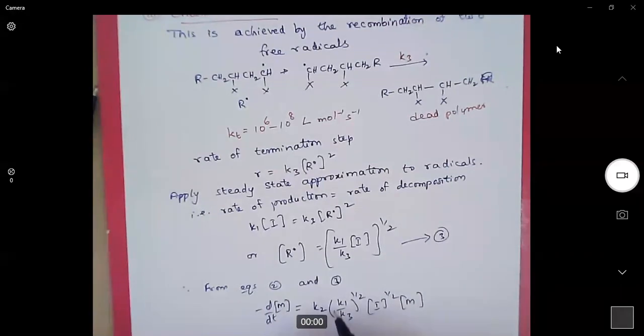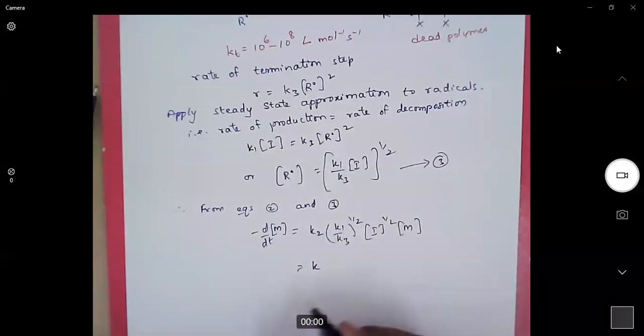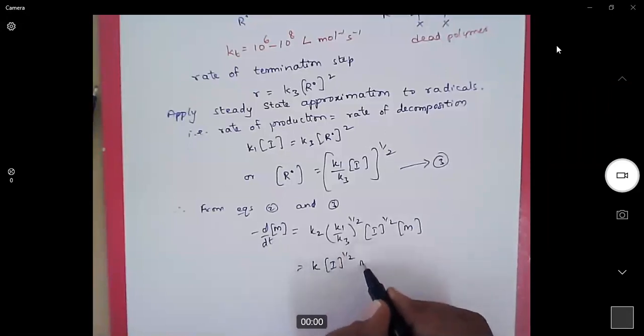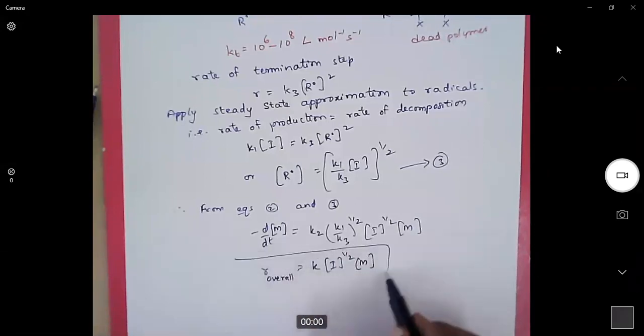So overall, these are all constants. We can go for a new constant K into I power half into monomer. So this is the overall rate of the reaction, where K is equal to K2 into K1 by K3 whole power half.